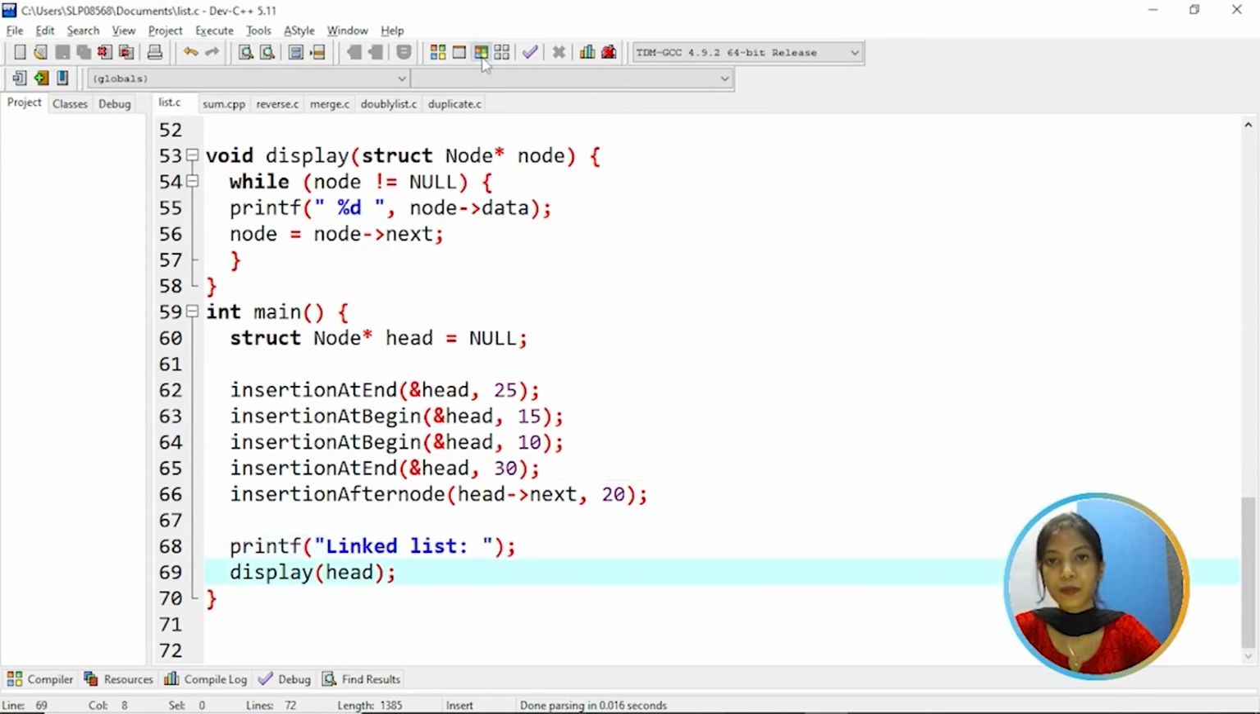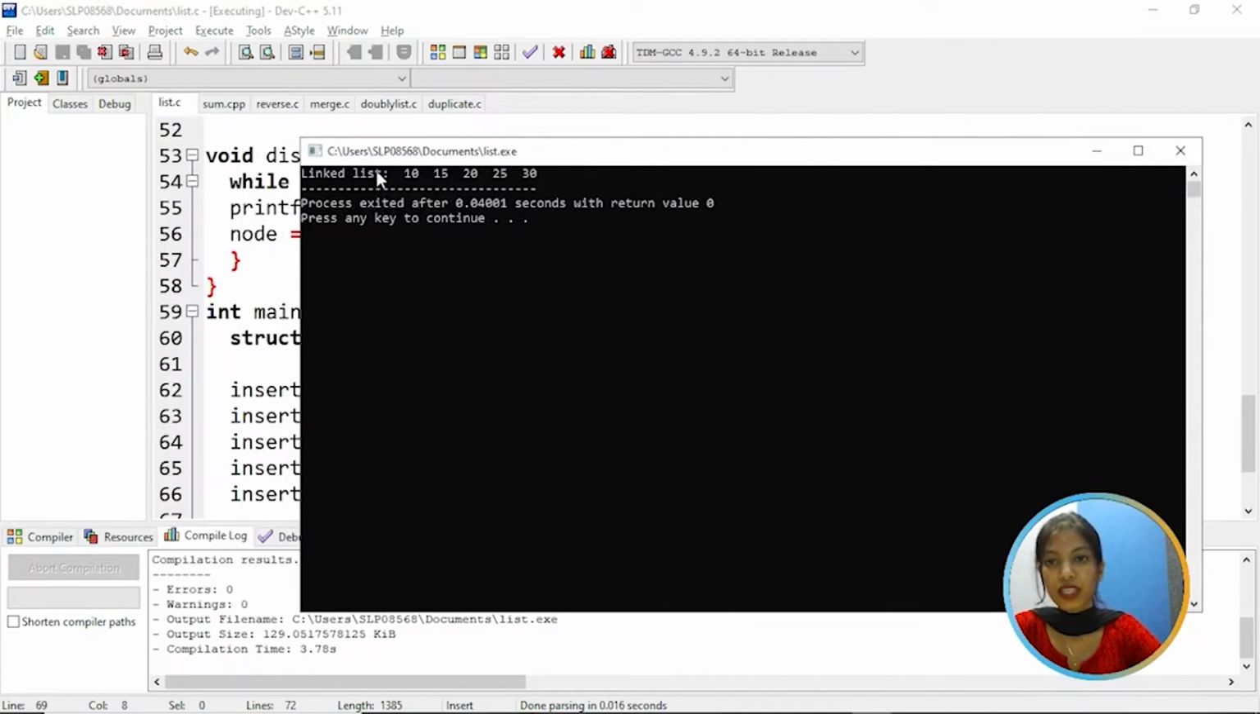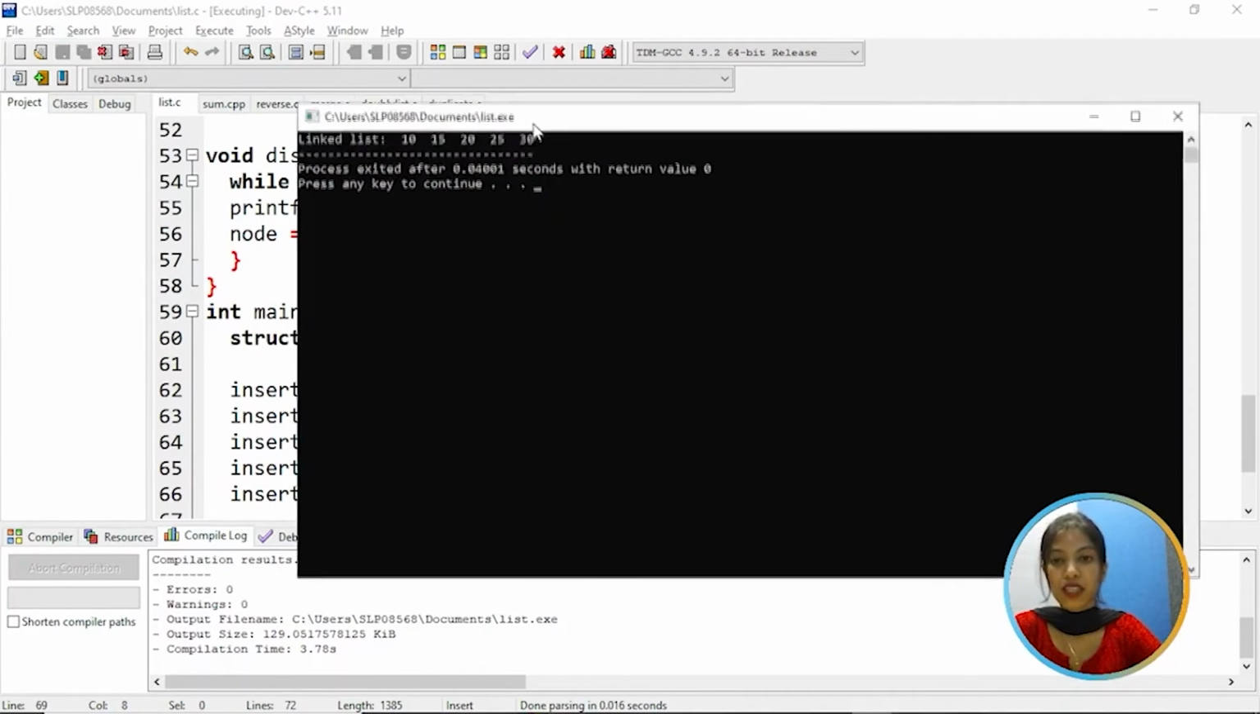So let's run the program. As you can see in the output, the linked list elements are 10, 15, 20, 25 and 30. It has printed in order.